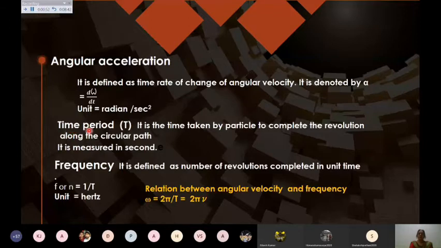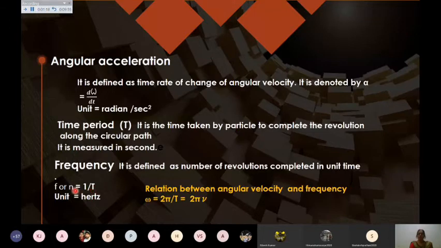The next definition is time period. Time period is simply the time taken to complete one revolution along the circular path, and of course it is measured in seconds. Frequency is defined as the number of revolutions completed in unit time. It equals 1 upon T, the reciprocal of the time period.